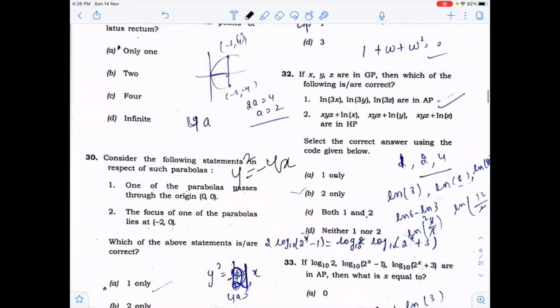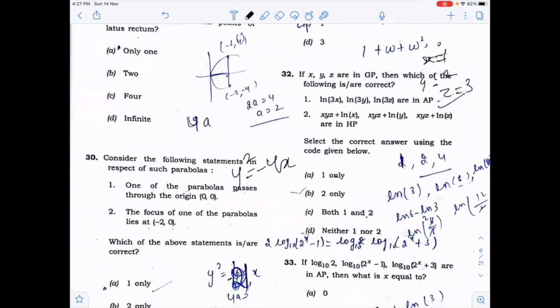Now in the 32nd question, x, y, z are in GP, then which of the following is correct? If x, y, z are in GP, you know that 1 to 4 are in GP. You can put the value in log x, log 3y, log 3z. They are in AP. If you will check the result by putting the value of x, y, z as 1 to 4, you will get the result in AP.